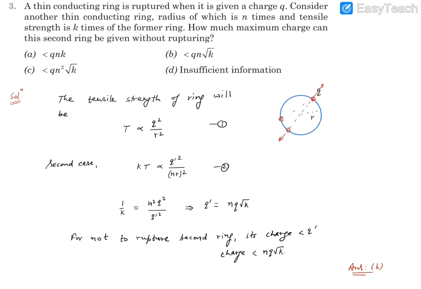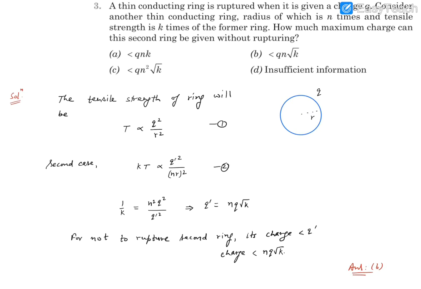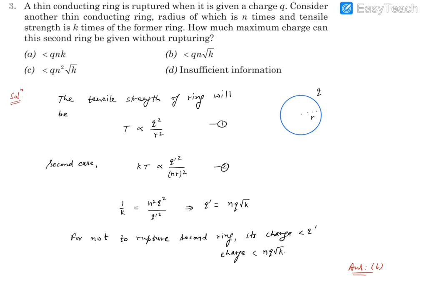So the point is the ring is going to be in a tensioned condition. And if we look at the cross section of this ring, you will find there's going to be tension acting inside. If the ring ruptures when this charge q is given to it, that means the tension that is going to act at this position is going to be the maximum strength that it can bear. That means it's going to be the strength of the material, or we call it the tensile strength.